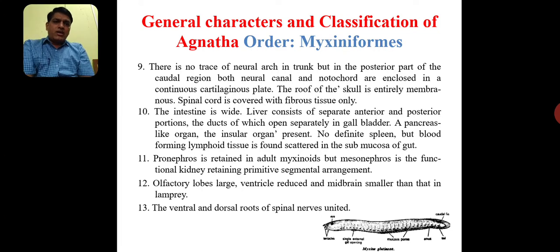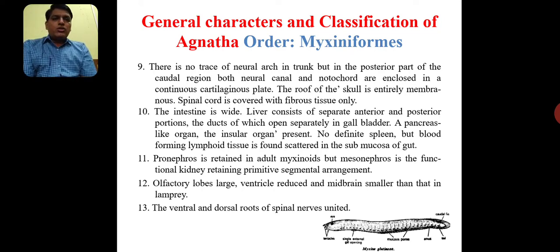Olfactory lobes are large. Regarding the brain, olfactory lobes are mostly concerned with the sense of smell. Ventricles reduced. Midbrain smaller than in lampreys. Olfactory lobes are larger. Ventricles, these cavities of the brain, are reduced. Midbrain is smaller than in lampreys.